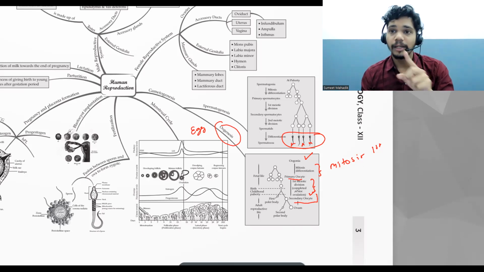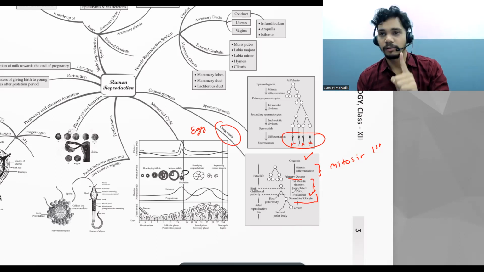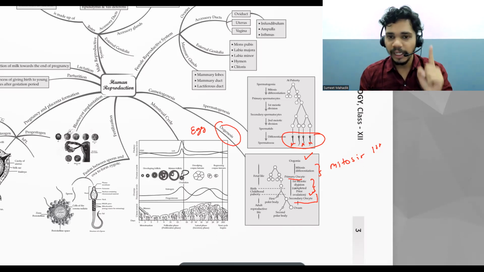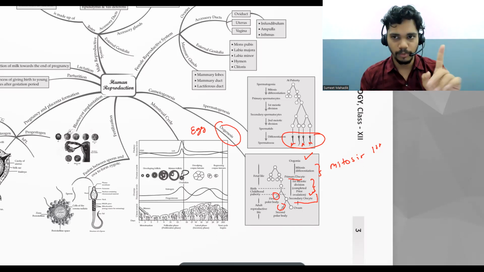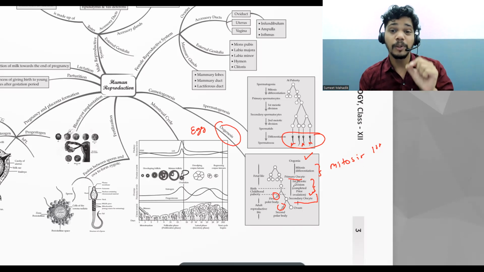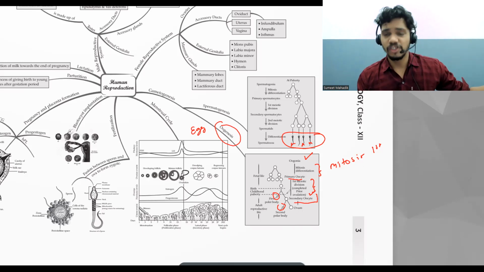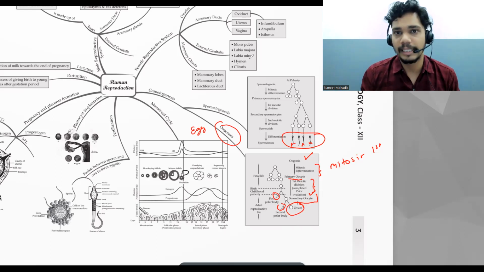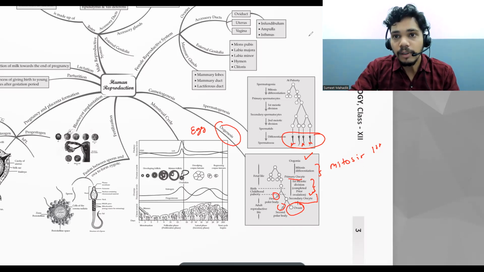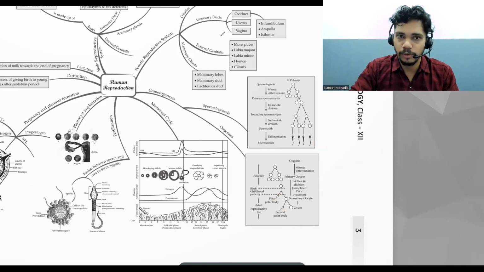What is the reason for that? In a menstrual cycle, only one egg will come out, right? So we need only one. So the polar bodies are forming during the meiotic division, not in mitotic. Polar body is going to form only in meiosis. Those degenerate further, and we want one ova. So this point is very clear to you? Yes, that's great. Now we have covered oogenesis and spermatogenesis.